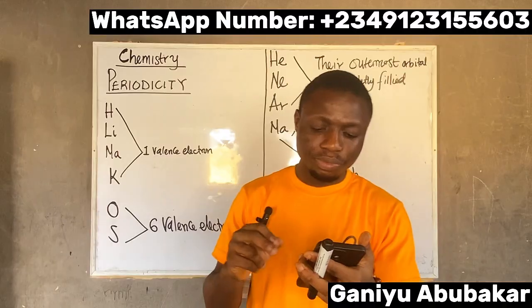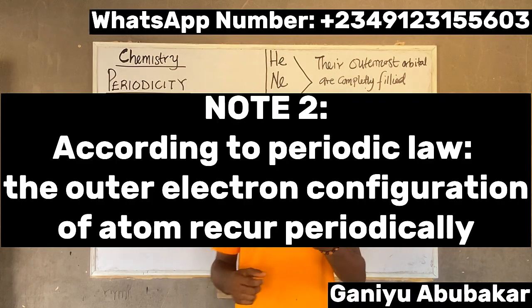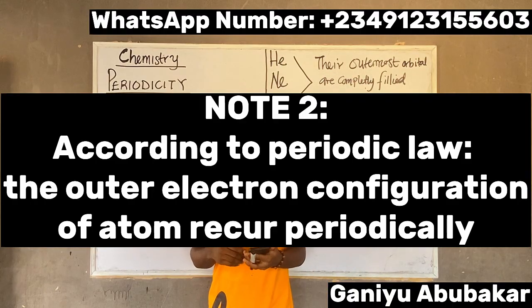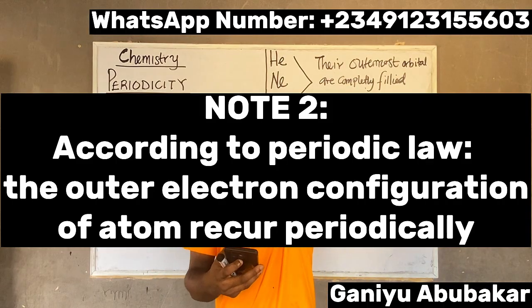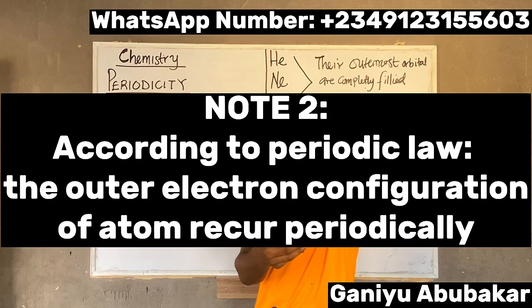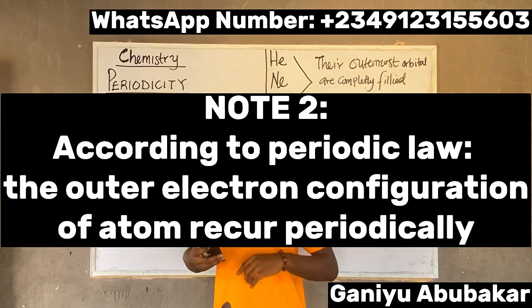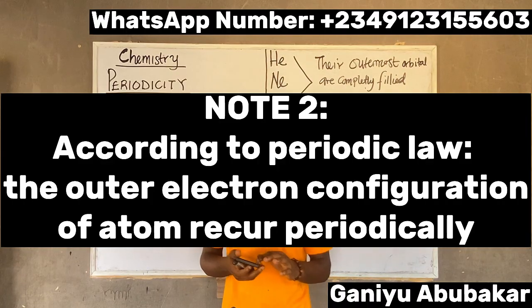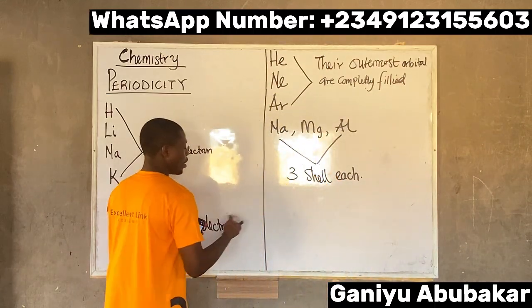Also, please note number two. According to periodic law, the outermost electron configuration of an atom recycles periodically.